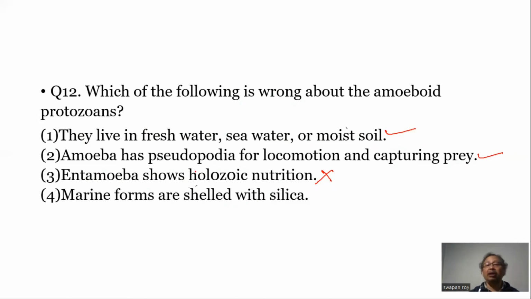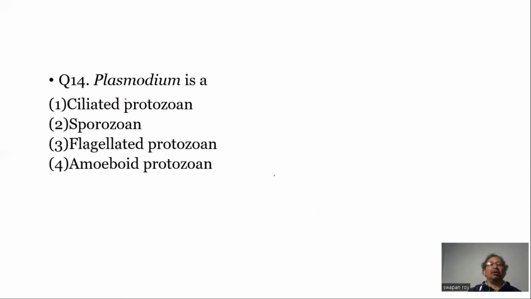They are not holozoic, they are parasitic. So it has the parasitic mode of nutrition. And marine forms are shelled with silica. This is true. Plasmodium is a protozoan, also known as the malaria parasite.